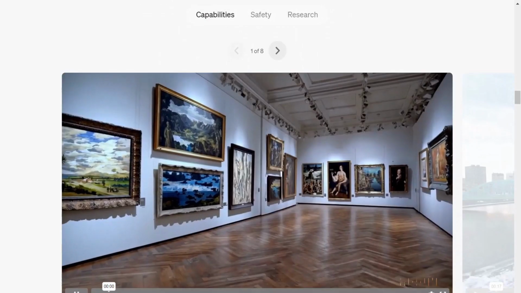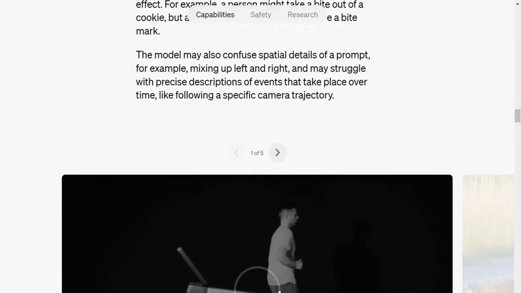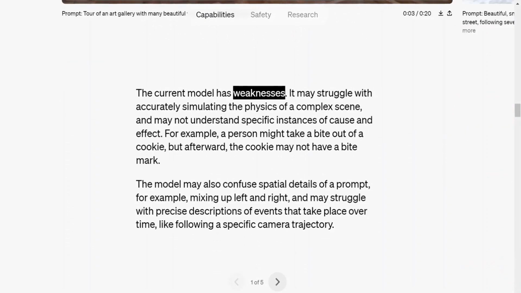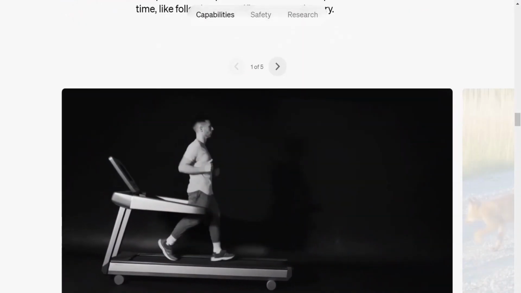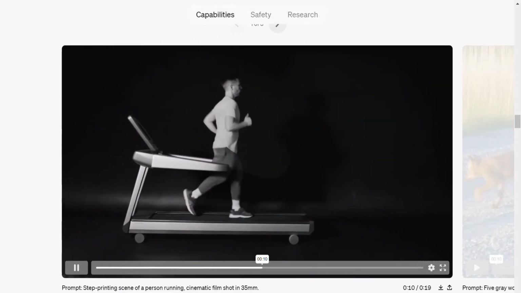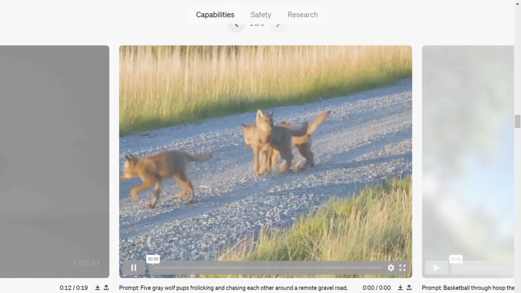Amazing, isn't it? But you know what? Sora is not that perfect yet. Why am I saying so? Let me show you some examples here. And this is what OpenAI is also accepting. They're saying the model has some weaknesses. Whenever it has to generate complex scenes, you might see the physics rules are not being followed, right? Let me show you some examples so that you'll understand it better.